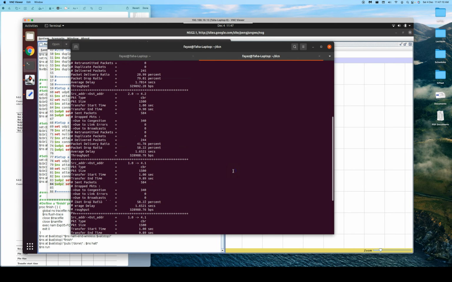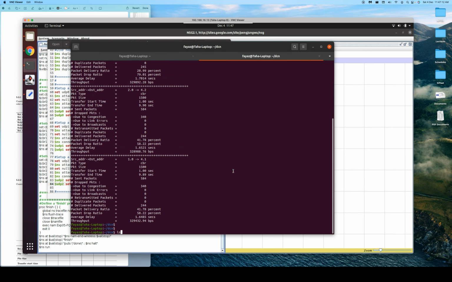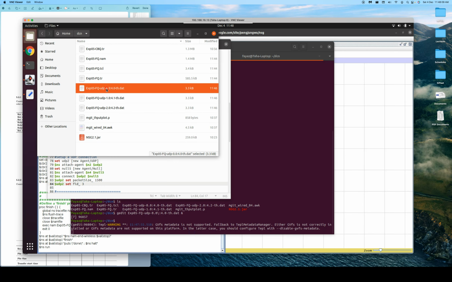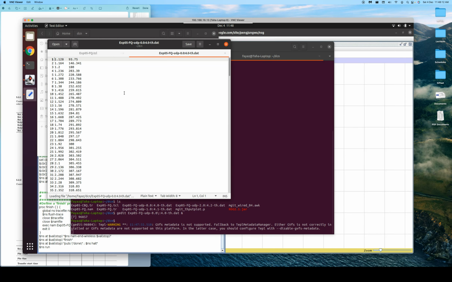And now let's plot this using the graphs. Now we can observe this awk file that we ran. In fact, all those throughputs it has captured into the data files. Each of those throughputs over time, it has captured and put into the data files. Let's open one of them. So we can see that this flow is between 0 and 4, this flow is between 1 and 4, and likewise this flow is between 2 and 4. So let's open manager. We can see that there are totally 4 data files. We'll open it using gedit.